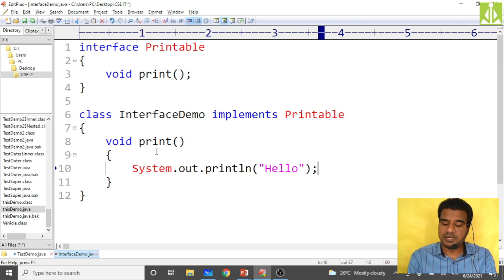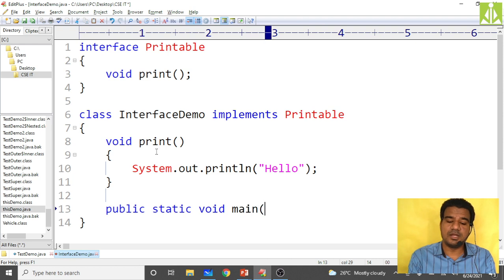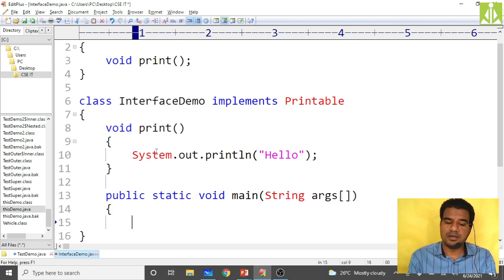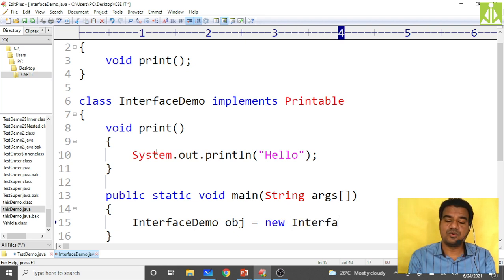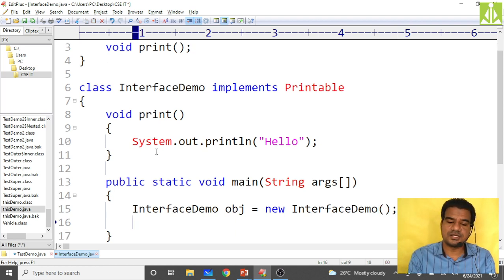Then afterward, come down and put the PSVM, public static void main of String args. Inside this I'm creating the object. InterfaceDemo is a class, so I can use that class to instantiate my object. I take obj equals new InterfaceDemo, and now my object got instantiated. Then I invoke the print method. Save it, and now compile and execute this program.